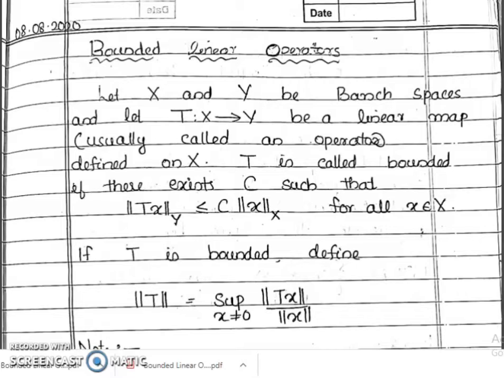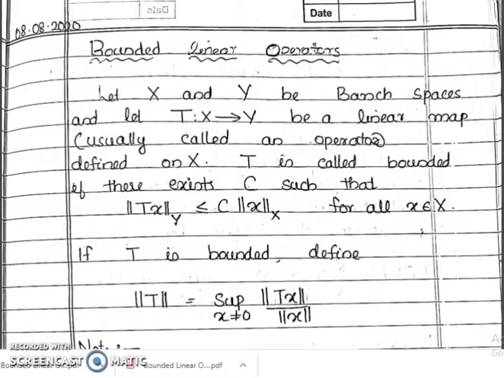Today we are going to start our new chapter, the fourth chapter, Bounded Linear Operators. In the last classes we discussed the dual spaces and linear functionals. Now what do you mean by a linear functional? It's a function from X to R or C, any field, and that map is linear. Here we are discussing bounded linear operators. Now what do you mean by a linear operator?